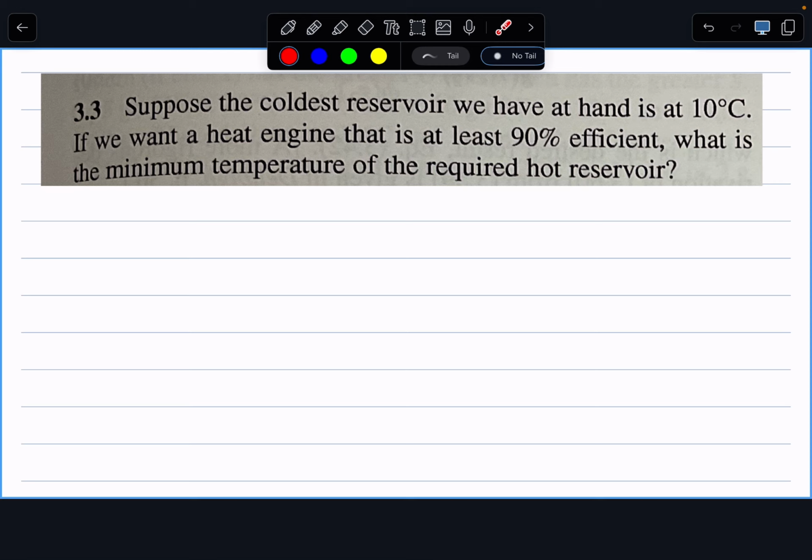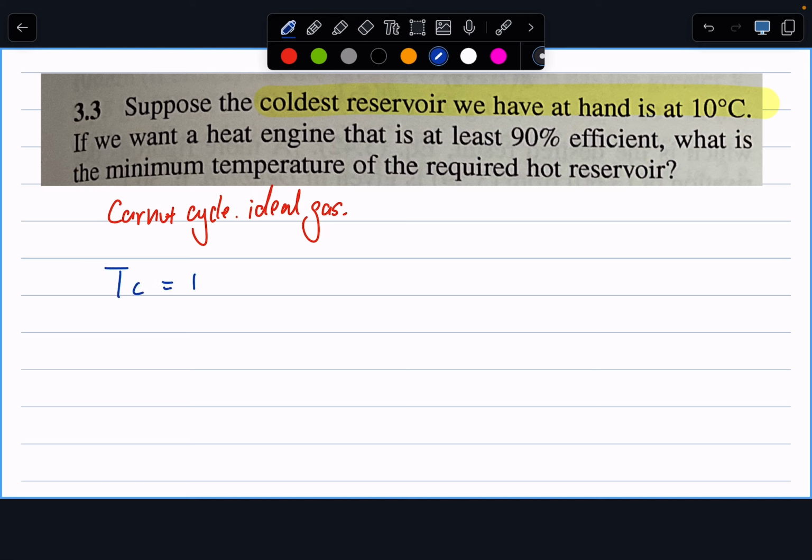Sometimes your textbook drops assumptions. So in our exam and problem set, I want to make sure we have all those assumptions there. So how do we set up the problem? It tells us the coldest reservoir we have in hand is 10 degrees Celsius. So my TC equals 10 degrees Celsius or 283 Kelvin.